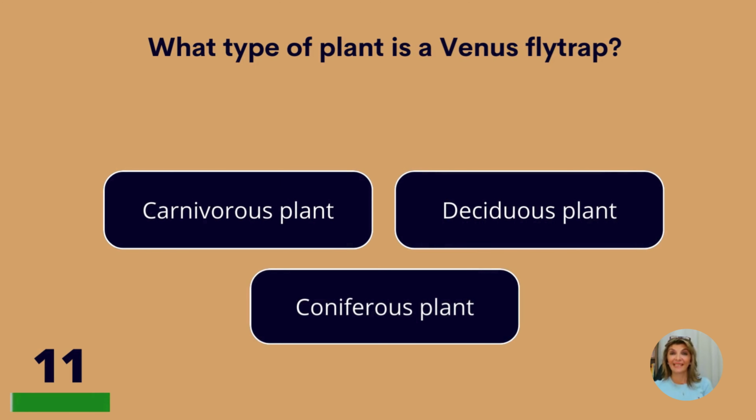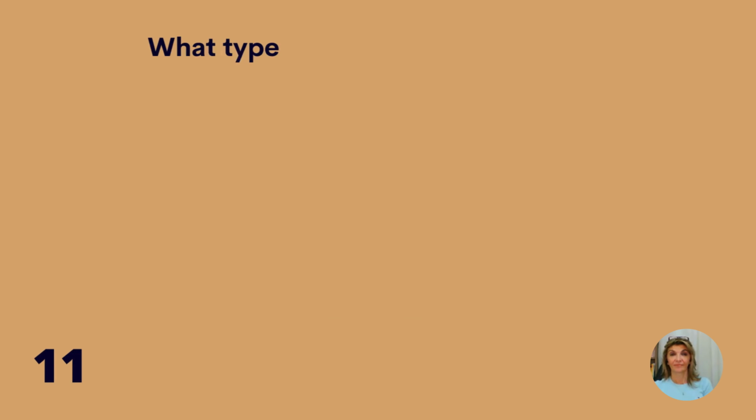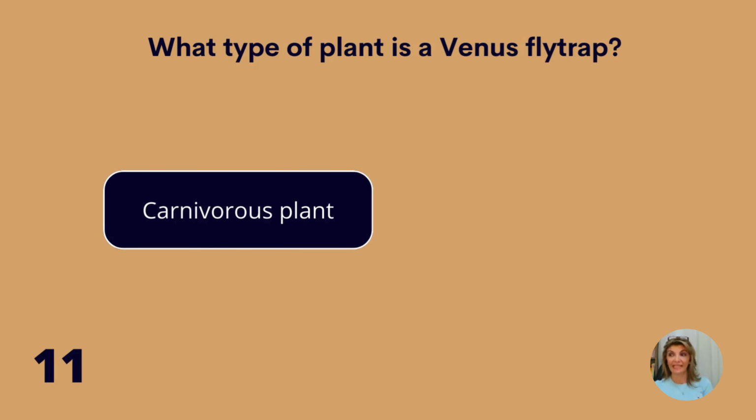What type of plant is a Venus flytrap? A carnivorous plant, deciduous plant, or coniferous plant? Carnivorous plant.